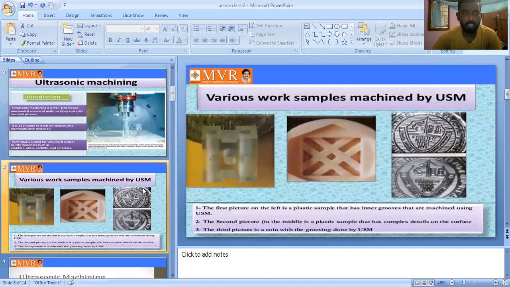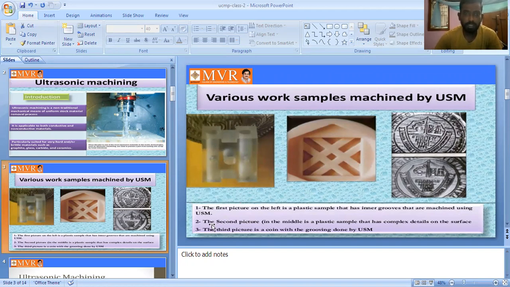Next, various work samples machined by USM, which are applications. The first picture on the left side is a plastic sample that has inner grooves machined using USM. The ultrasonic machining process is used to manufacture these grooves.